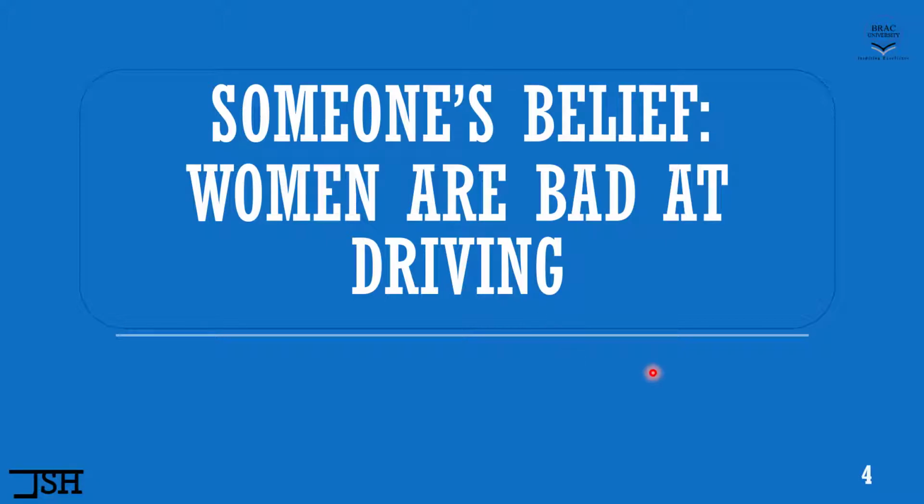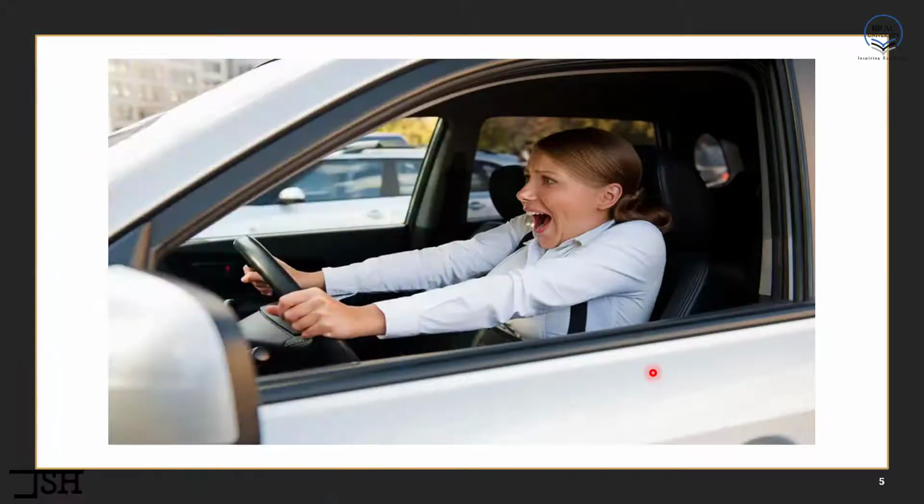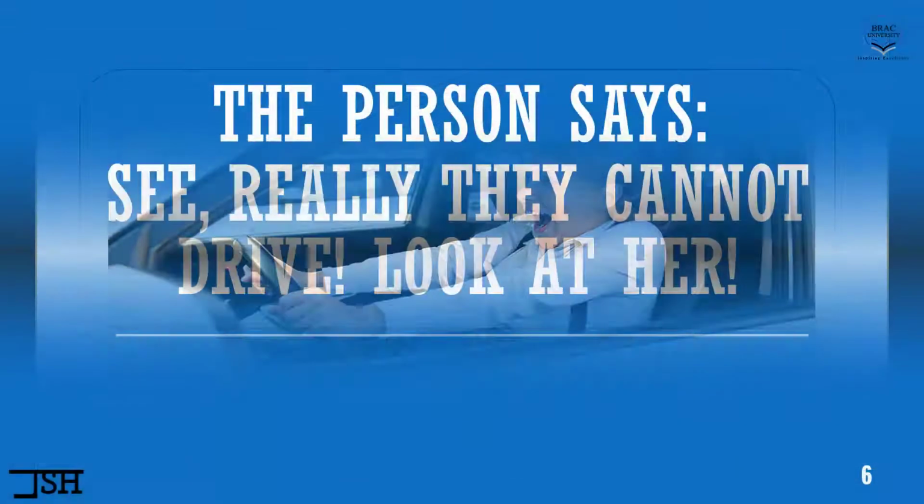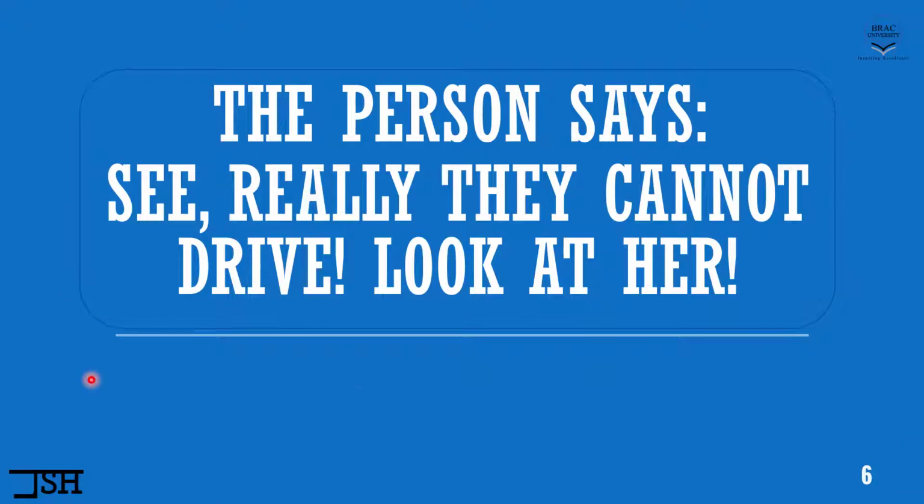Now, let's assume that this person sees something like this happening on the road. Some lady is really scared to drive. Now seeing this, you know what the person will say? That person will say something like this: "See, they really cannot drive. Look at her." So this person is really happy. Why? Because whatever he saw on the road confirms his current belief that women cannot drive properly.